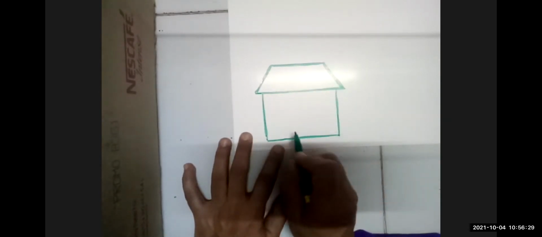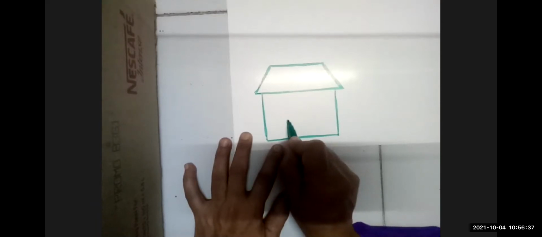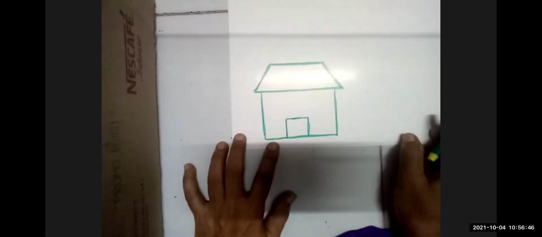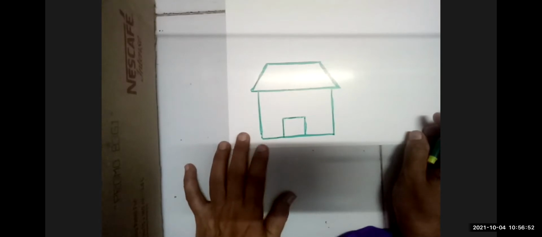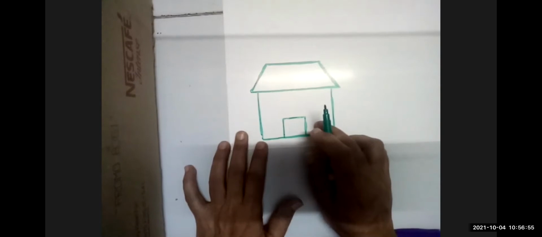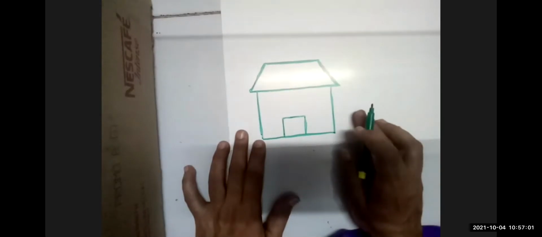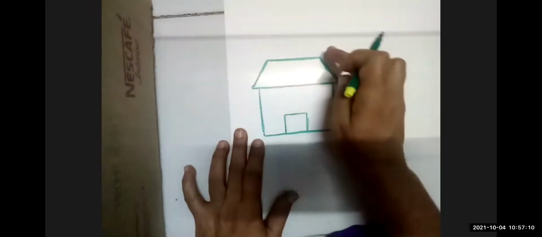Okay. Now in the middle, here we can draw a door. So standing line. Next is sleeping line. Again we draw standing line. Means it is a house. Yes, very good. House. But when we draw this house, we can use different kinds of line. We use different kinds of line. We learned all these lines: sleeping line, standing line, slanting line.